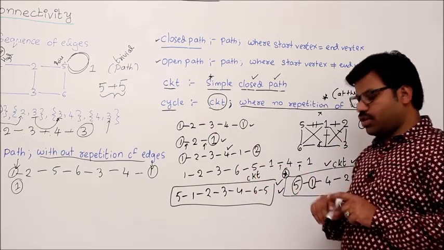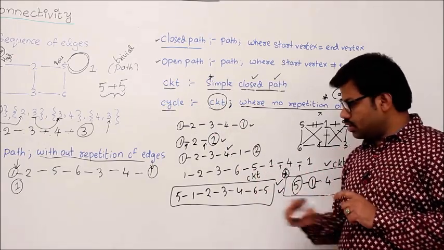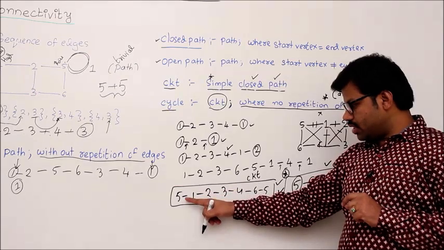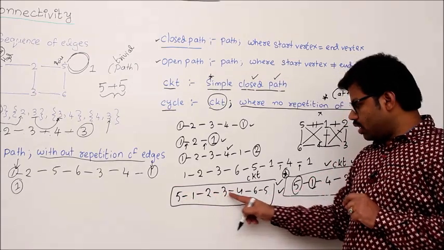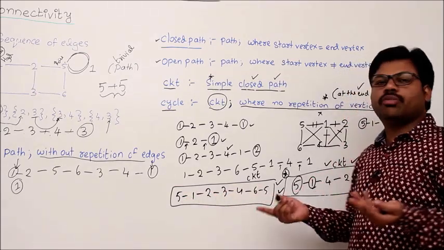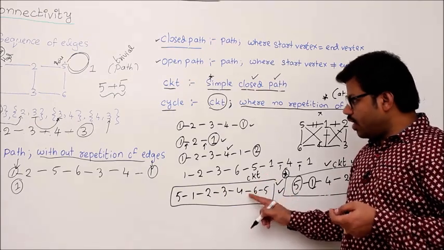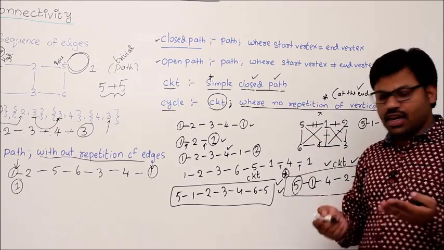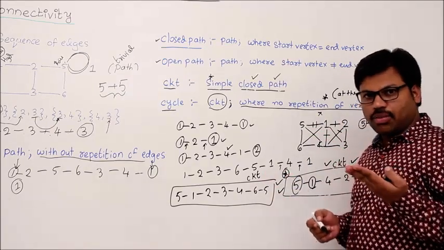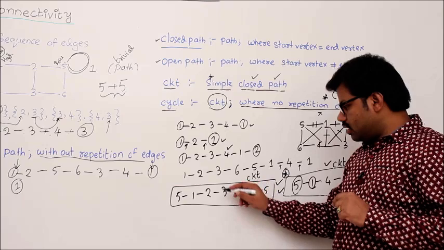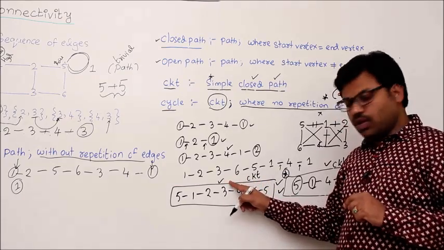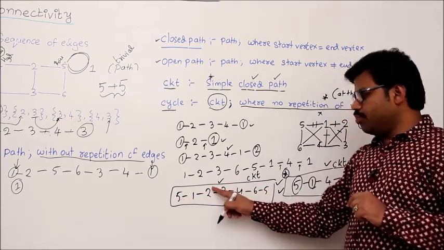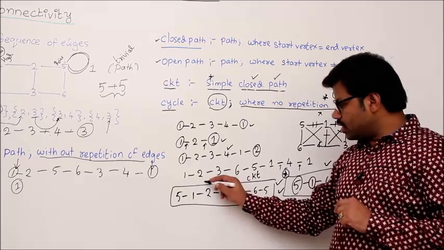Okay, so circuit is a simple closed path. Simple means no repetition of edges. 5 1, 1 2, 2 3, 3 4, 4 6, 6 5: no repetition of edges. If you have any doubt, go to the graph and mark the edges. Based on that you can decide whether edges are repeated or not. Yes, no repetition of edges. Is it closed? Yes, 5 and 5. Yes, simple closed path. So that's why this is a circuit.